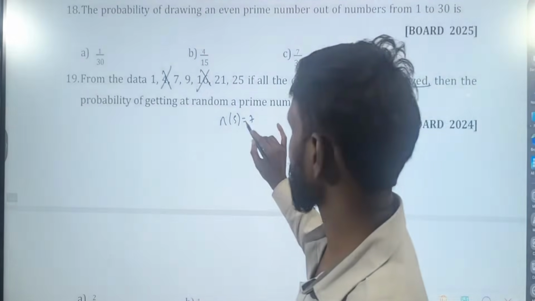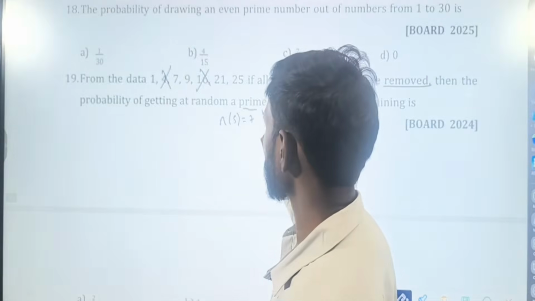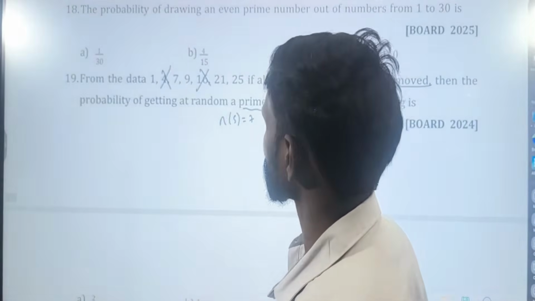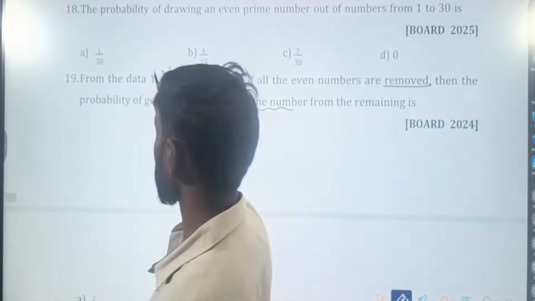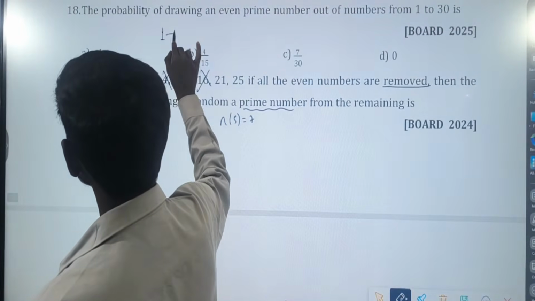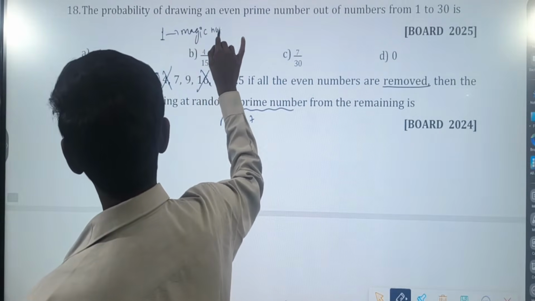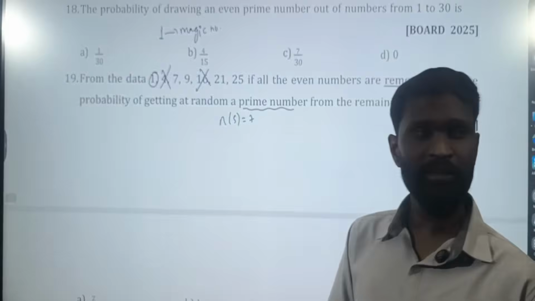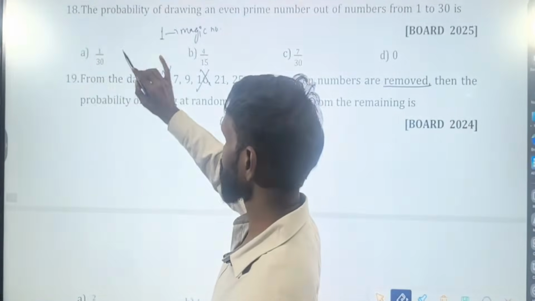Then the probability of getting a random prime number. In this, who is the prime number here? 1 is not a prime number. Remember 1 as a magic number, which means it is neither prime nor composite. So therefore 1 is not a prime.